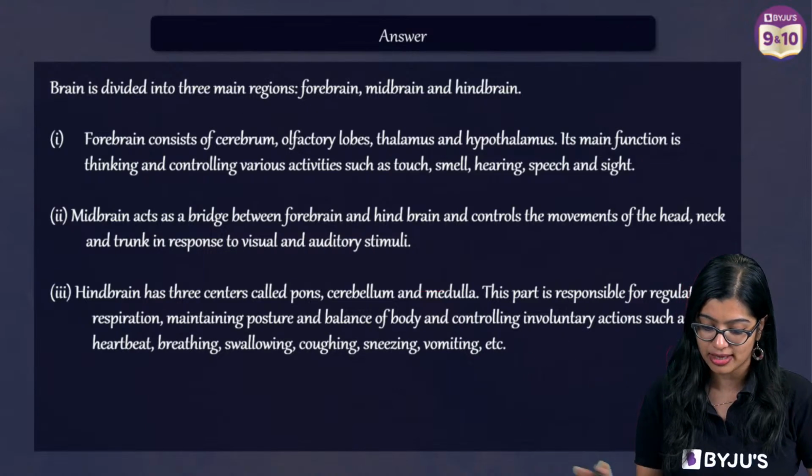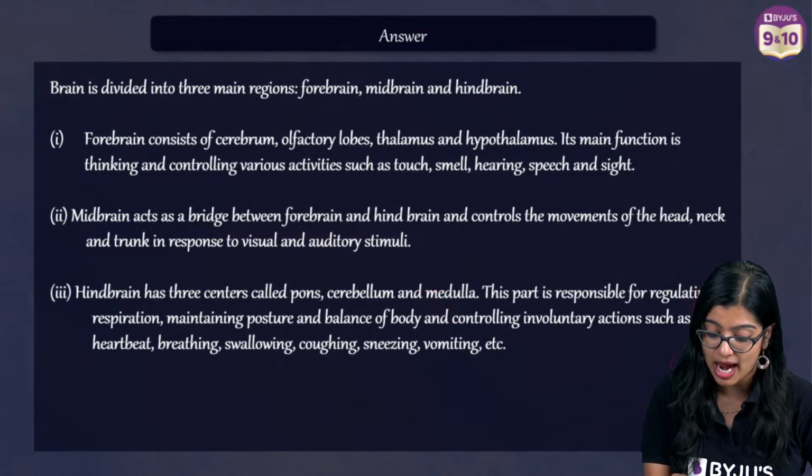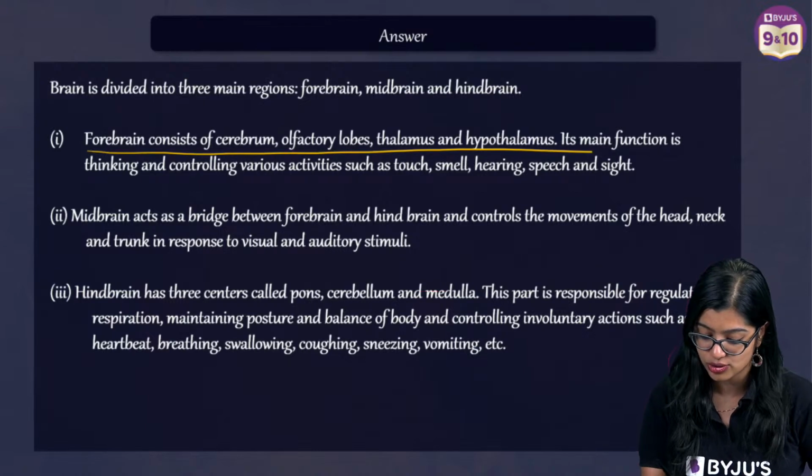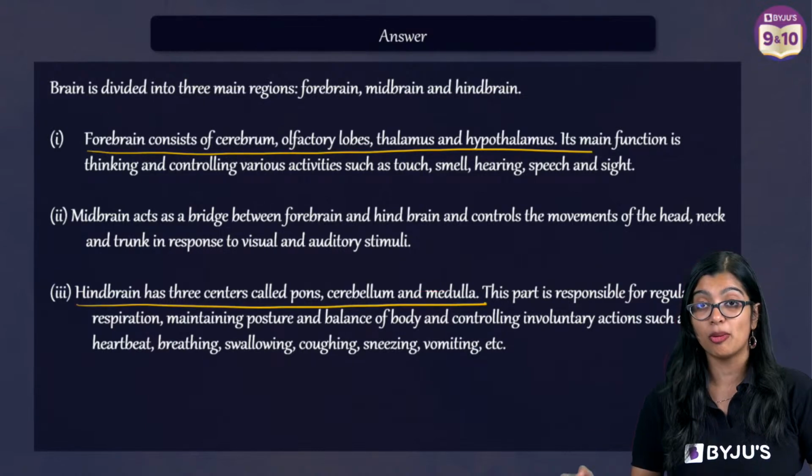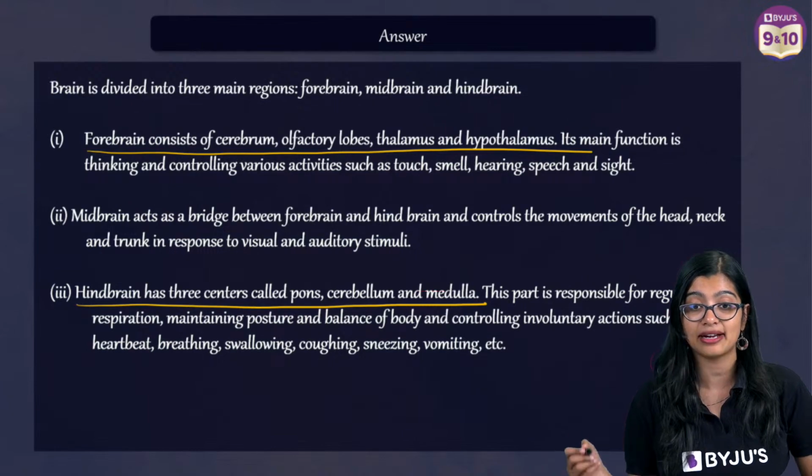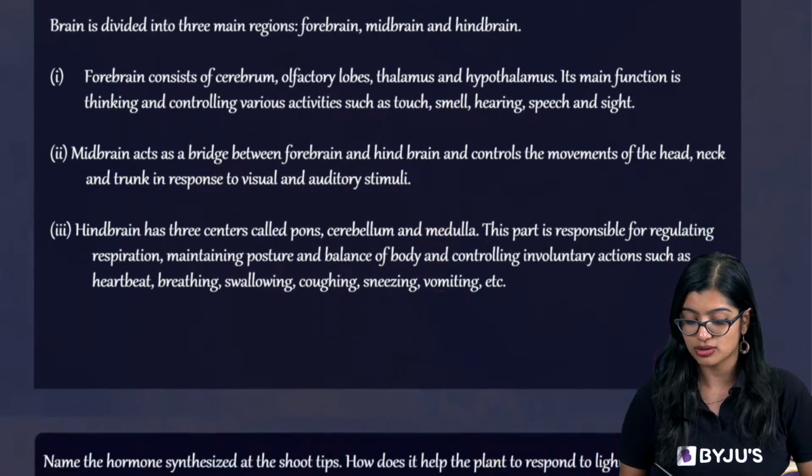Now we'll move on to the next question. So this is how you'll write your answer. In forebrain, midbrain, and hindbrain, mention the parts also. What all parts make up the forebrain, midbrain and hindbrain? You will get 3 marks for this.